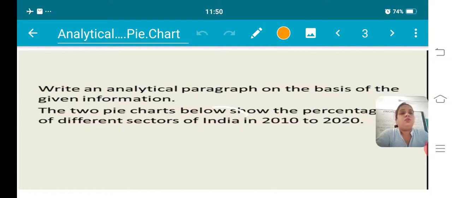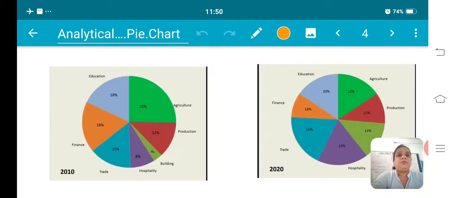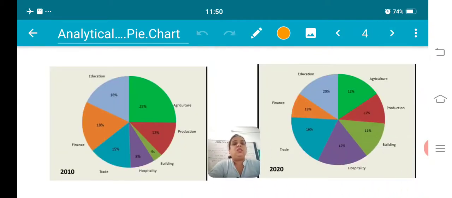The question given to you for today's exercise is: write an analytical paragraph on the basis of given information. The two pie charts given below show the percentage of different sectors of India in 2010 and 2020. So here on the screen you can see two different pie charts. The first shows the information about 2010, the contribution of the various sectors to India, right?